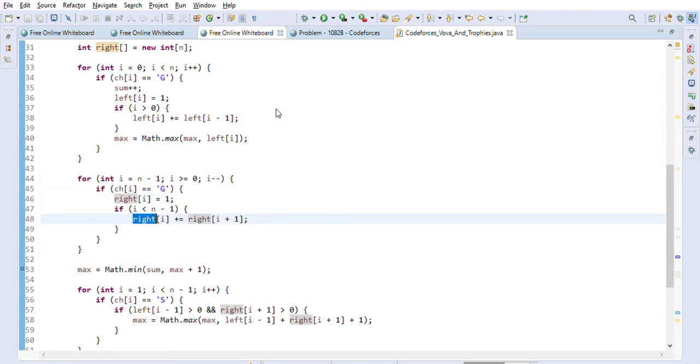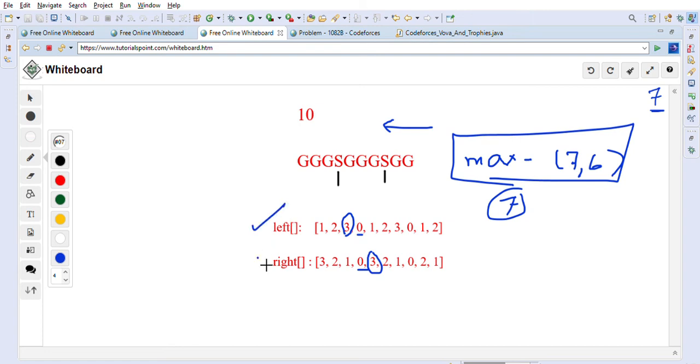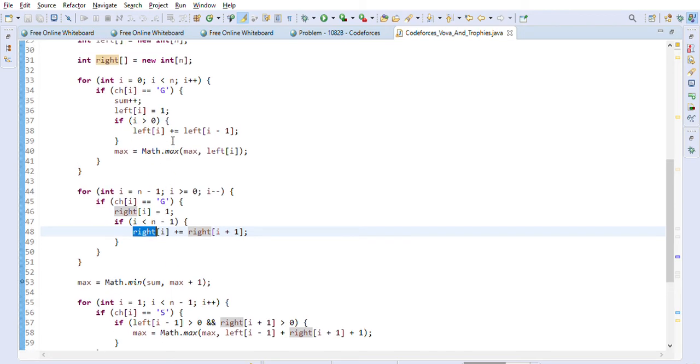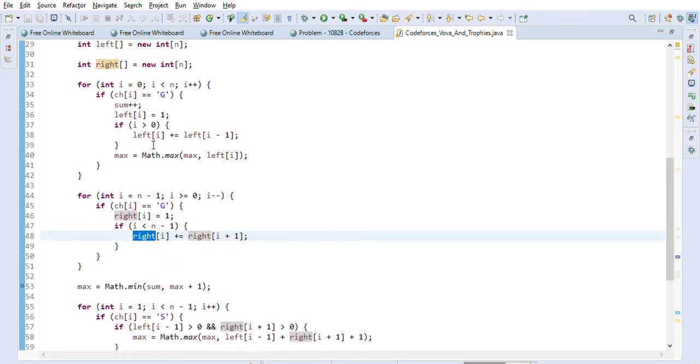So we prepared the left array, then the right array, and after that this max we are calculating is equal to left max and left of I. So left of I will become the max.